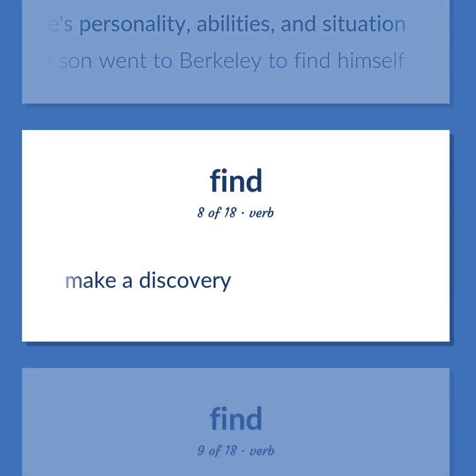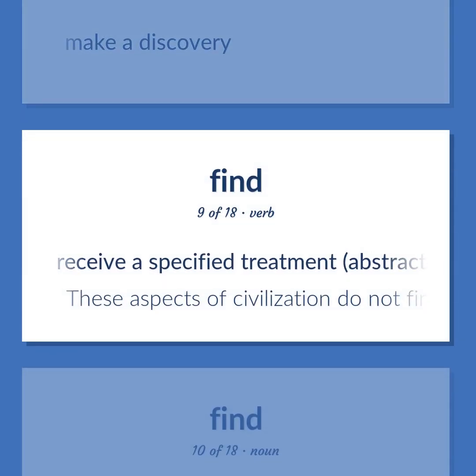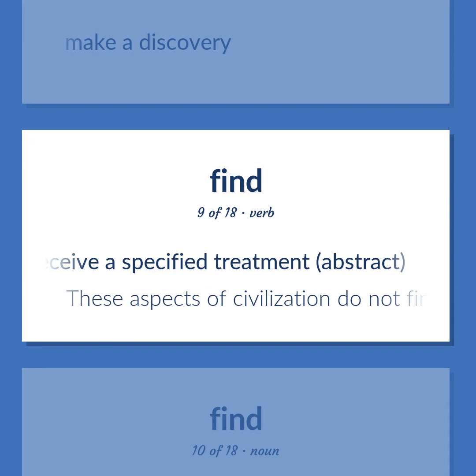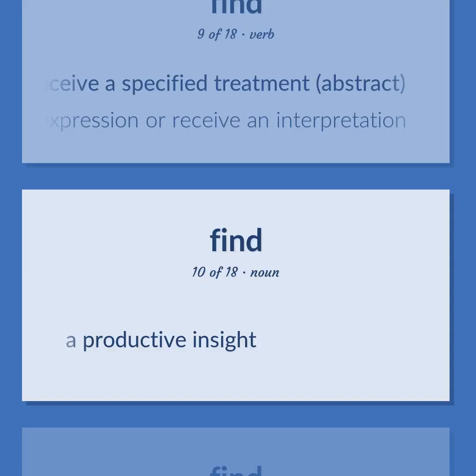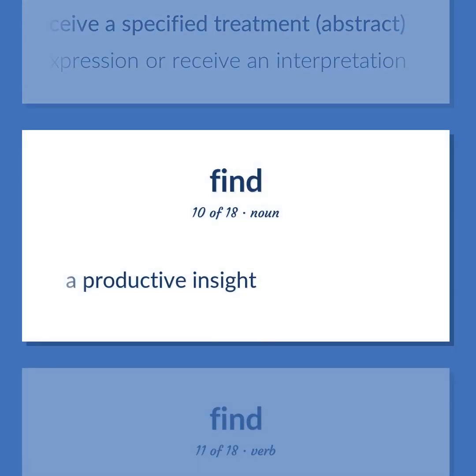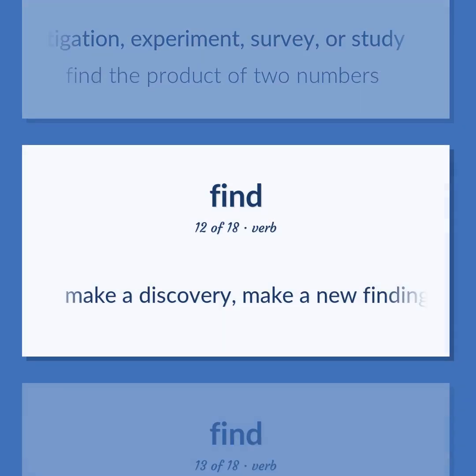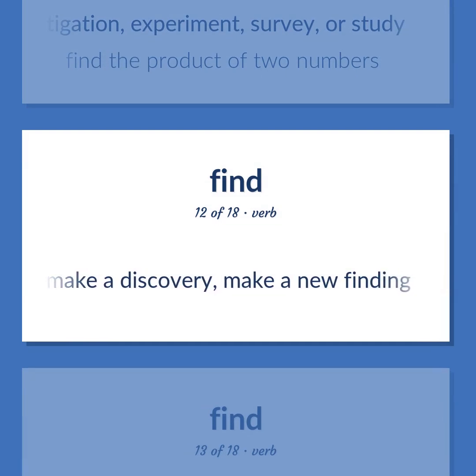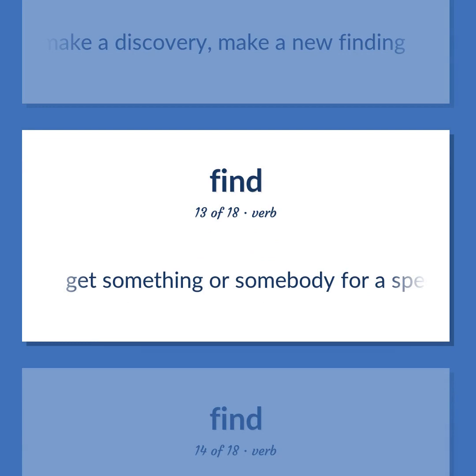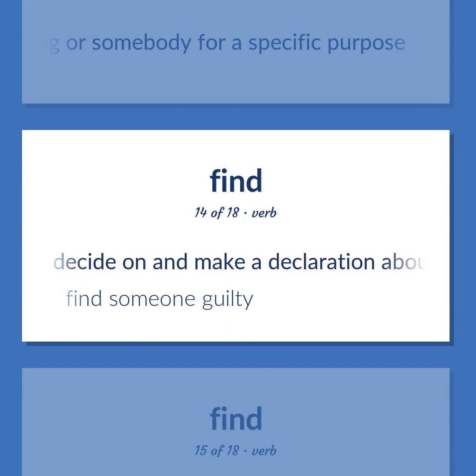Make a discovery. Receive a specified treatment. These aspects of civilization do not find expression or receive an interpretation. A productive insight. Establish after a calculation, investigation, experiment, survey, or study. Find the product of two numbers. Make a discovery, make a new finding. Get something or somebody for a specific purpose. Decide on and make a declaration about. Find someone guilty.